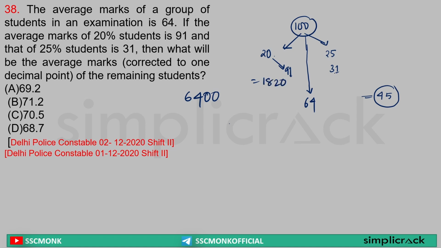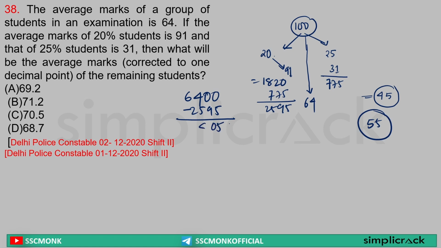25 into 31 is equal to 775. So the total marks of these 20 plus 25 students is equal to 2595. So 2595 is the total marks of 45 students. 45 students gone. So how many students are remaining? Sir, 55 students are remaining. Sir, here it will be 6400 minus 2595, which is equal to 3805. 3805 is the total marks of 55 students.